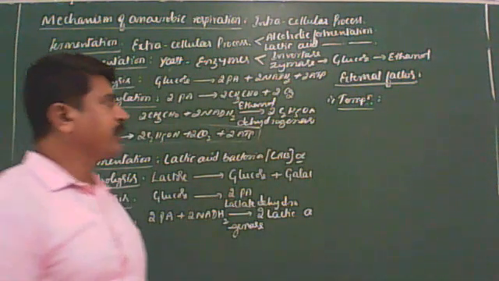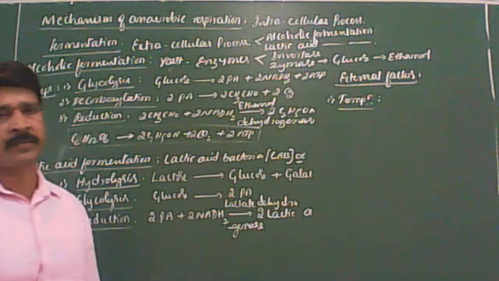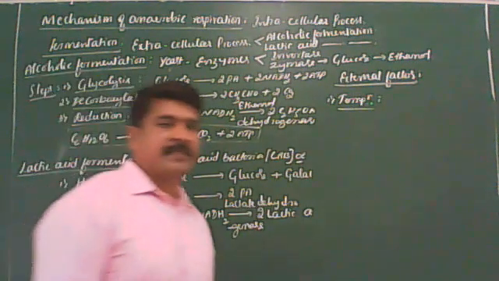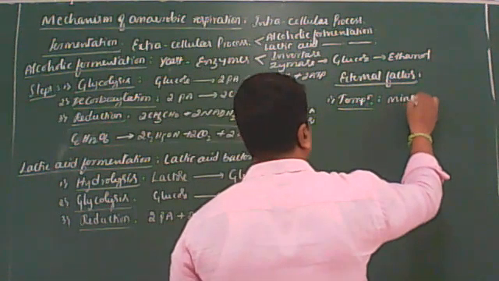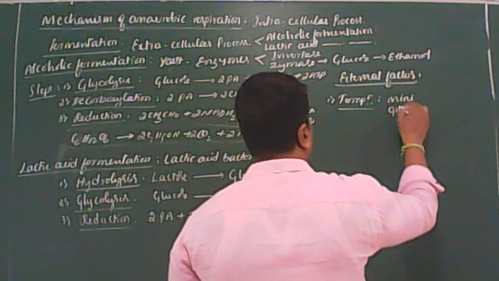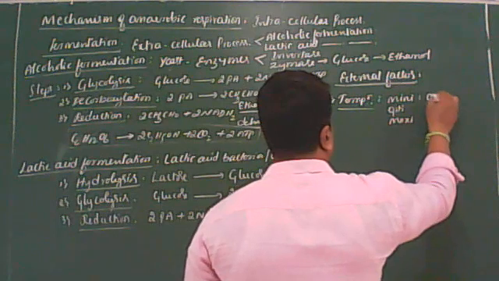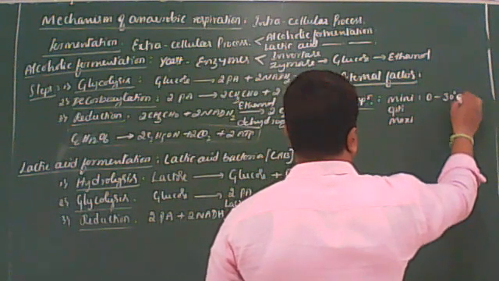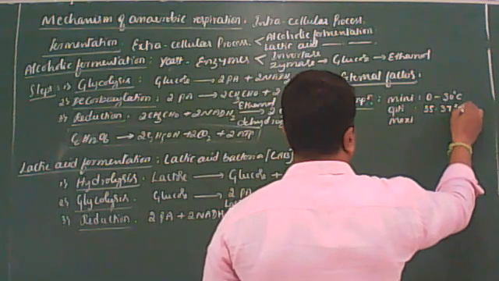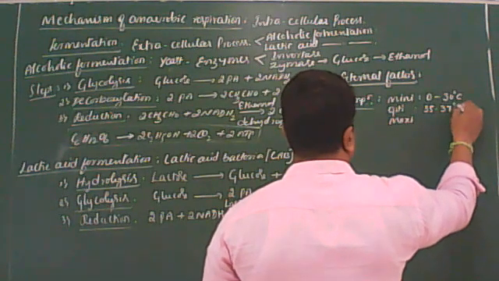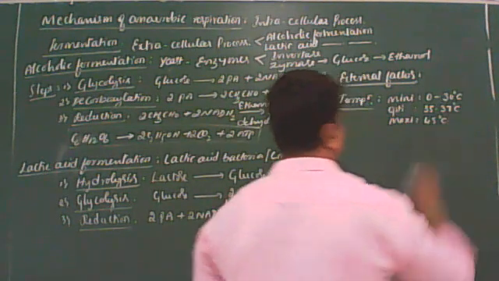External factors affecting the rate of respiration. One is the temperature. As we discussed in photosynthesis, here also temperature has three cardinal points: minimum temperature, optimum temperature, maximum temperature. Minimum is 0 to 30 degrees Celsius. Optimum is 35 to 37 degrees Celsius. Then maximum you can take above 45 degrees Celsius.